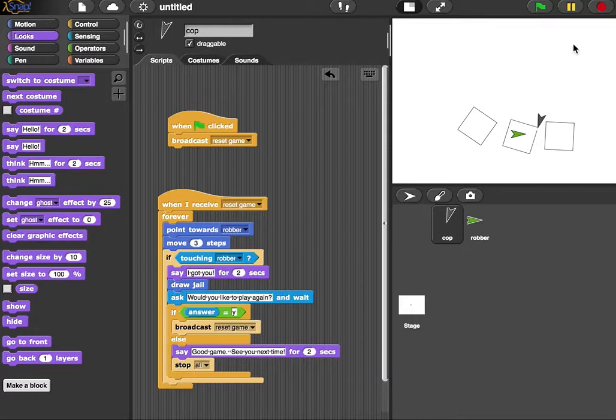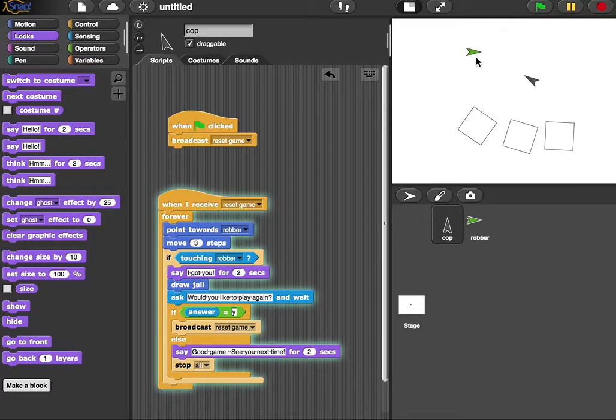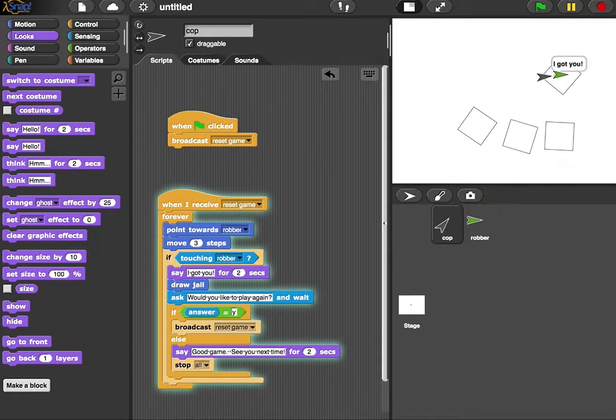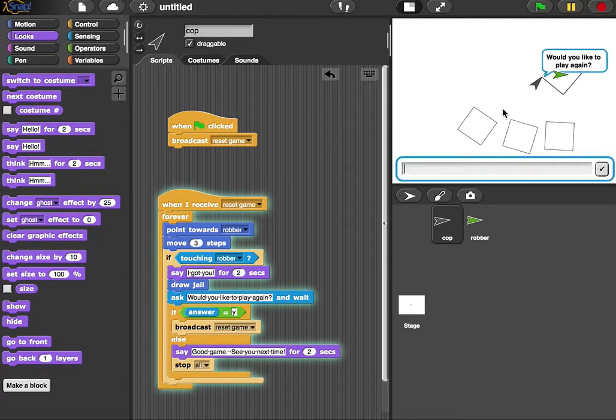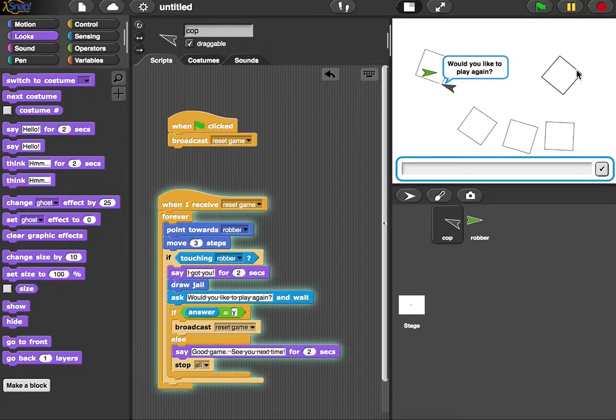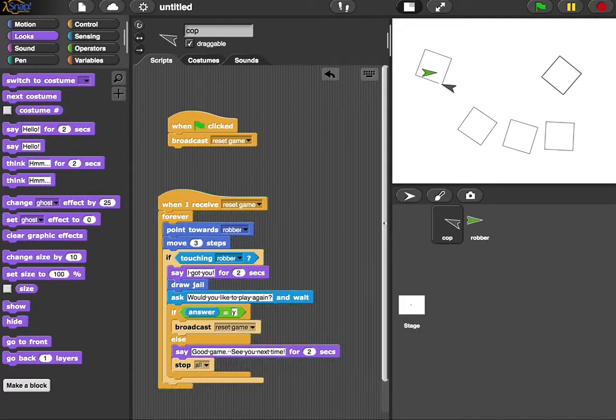Okay, so that's kind of cool. Let's try it one more time. I want to just make sure that things are working the way I want them to. Okay. Got you. Draws a square. Would you like to play again? Yes. Oh, draws a square. Okay, yes. I would say that's pretty cool, and that's more of a complete gameplay.